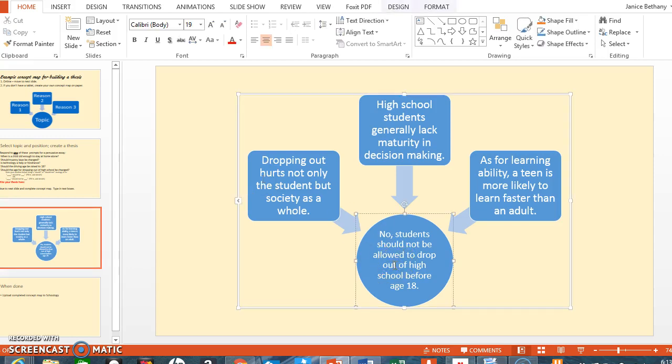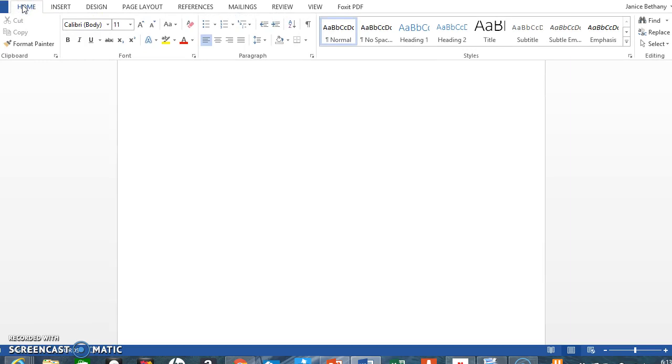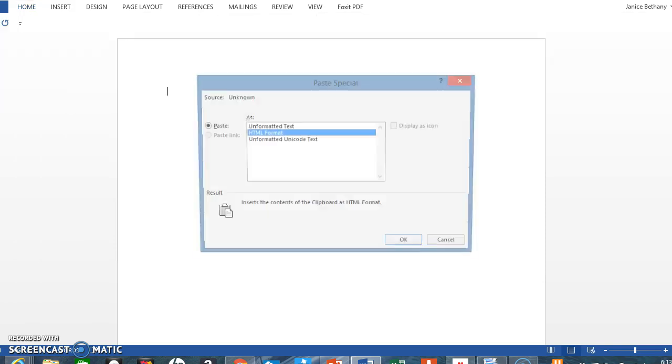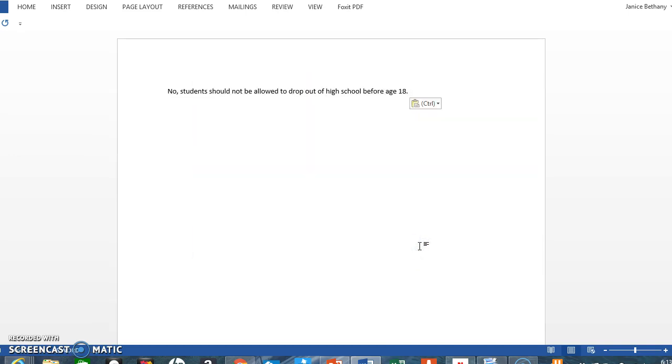First, let's copy and paste the thesis into a Microsoft Word document. By clicking Control A, I highlight, and Control C, I copy. I can also use the mouse and right click. Okay, I'm going to do a paste special here in a blank Word document. I go to my home menu, paste and paste options, paste special, which brings up this pop-up. I click OK, unformatted text.